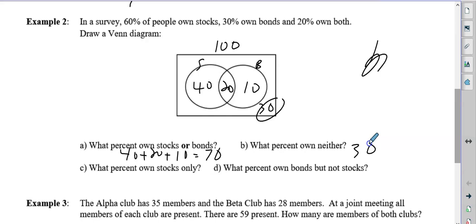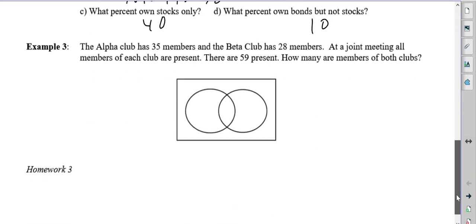What percent own stocks only? That's the 40. What percent own bonds but not stocks? That's another way of saying only bonds. That's 10. So C and D, same question for various categories, but worded differently.